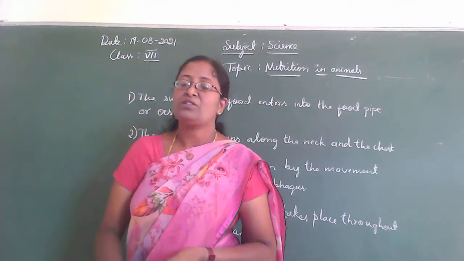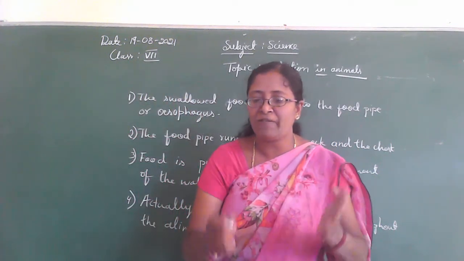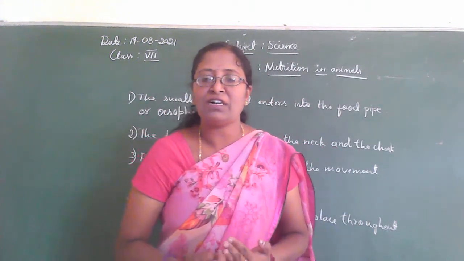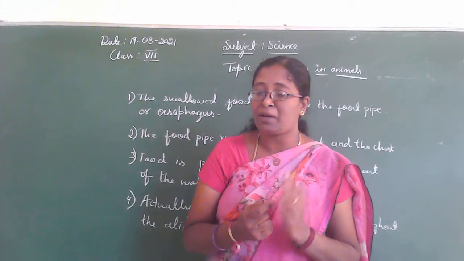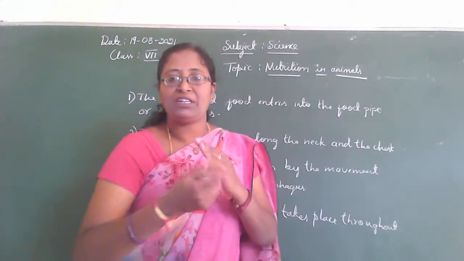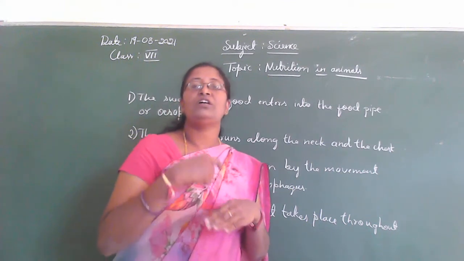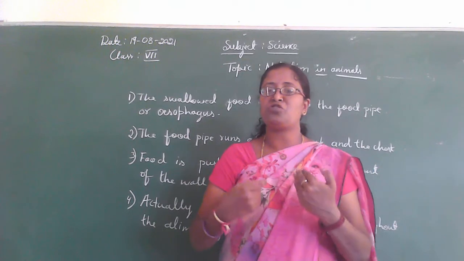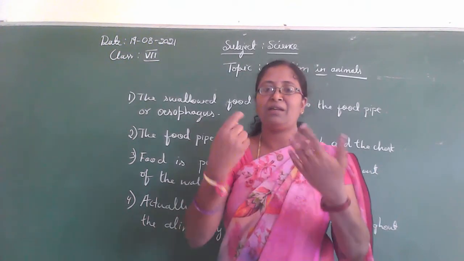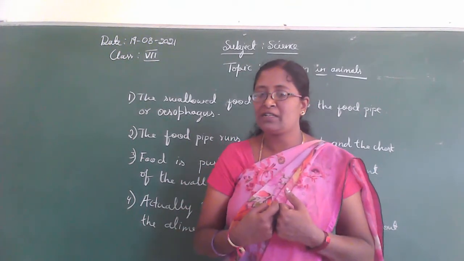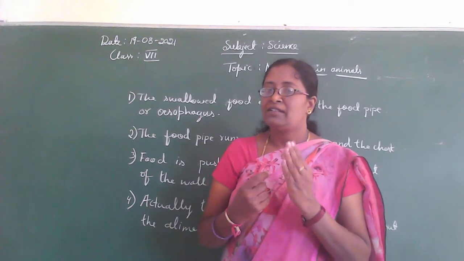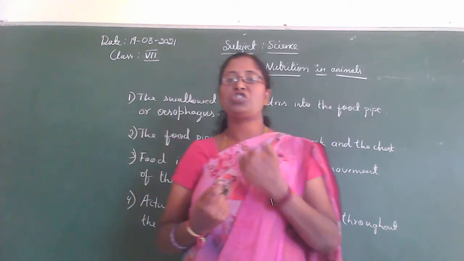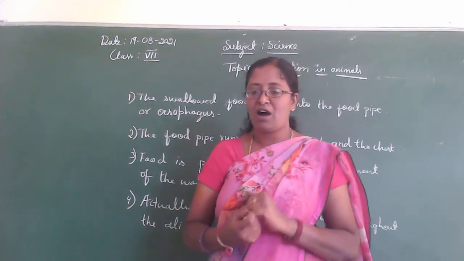Sometimes, not always, the food is not accepted by our stomach. At that time what happens? We vomit the food out. If our stomach does not accept the food, what happens? We vomit. It takes place sometimes: the food is not accepted by our stomach and is vomited out.